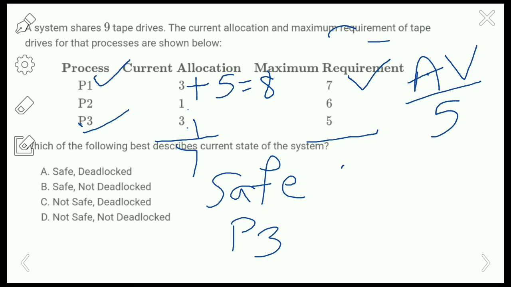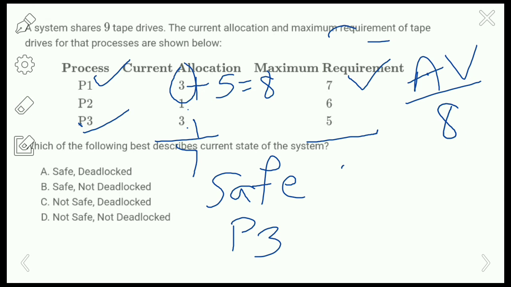Okay, so now the process P1 will release the resource here. So what is the new available resource? It will become 8, right? Previously it is 5 after the P3 execution. Now after the P1 execution, the allocated resource is 3, right? So 5 plus 3, that is 8. So the available resource will become 8.